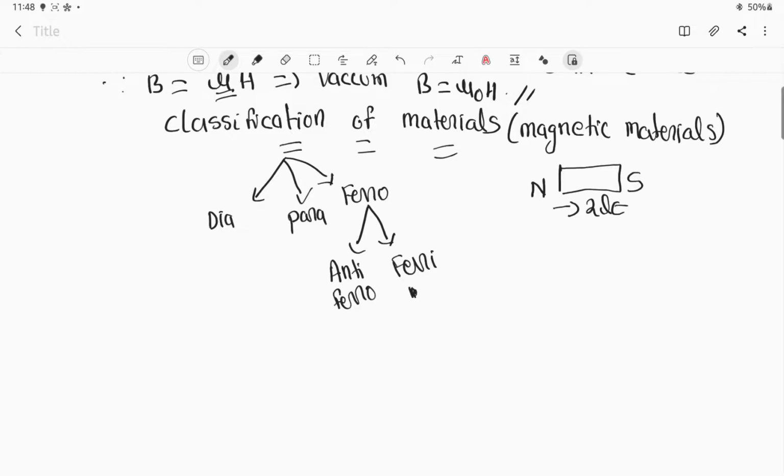And then in this particular chapter we'll also discuss the domains, right? We talk about magnetic domains. What actually a magnetic domain means, and the importance of these magnetic domains, we will deal with. You will understand the topic of magnetic domains more clearly when we study the classification of ferromagnetic materials, right?